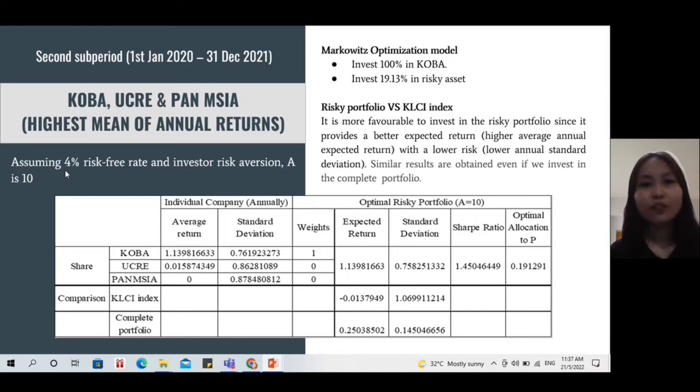With the assumption of a 4% risk-free rate and investors' risk aversion of 10, we apply the mean-variance optimization model, and the results suggest for us to invest 100% in Kobe, 19.13% in the risky asset. When we compare the risky portfolio and the KLCI index, we discover that it is more favorable to invest in the risky portfolio since it provides a better expected return and a lower risk. Even if we invest in the complete portfolio, we obtain similar results as well.